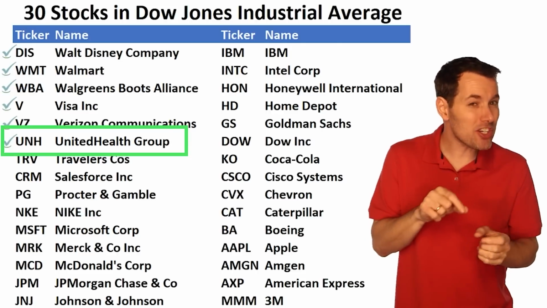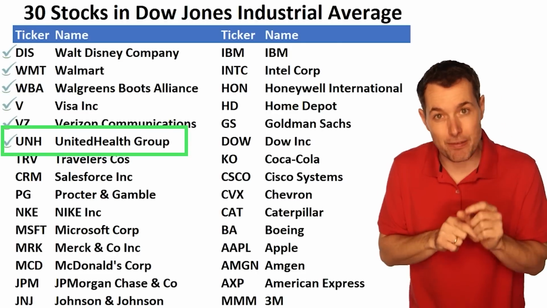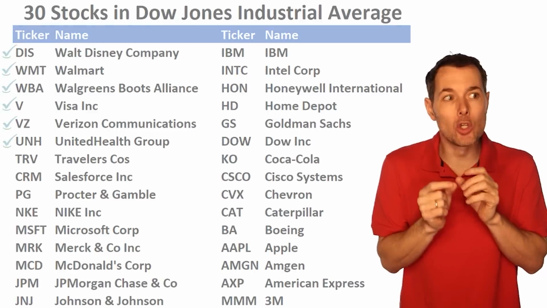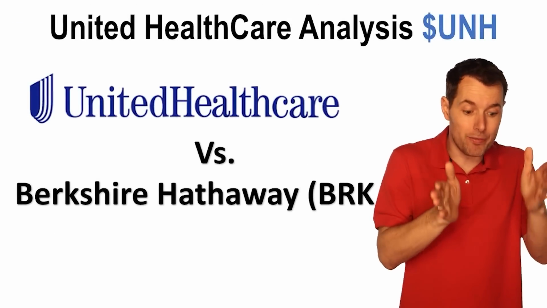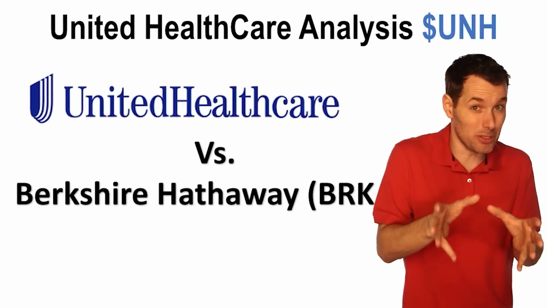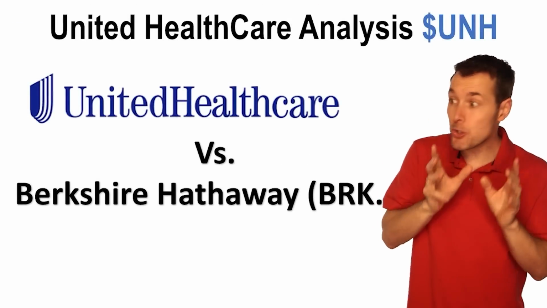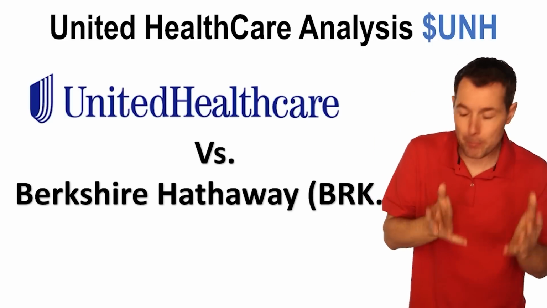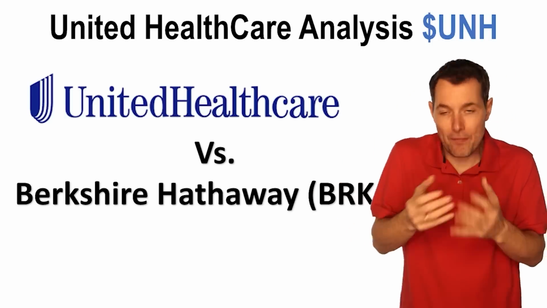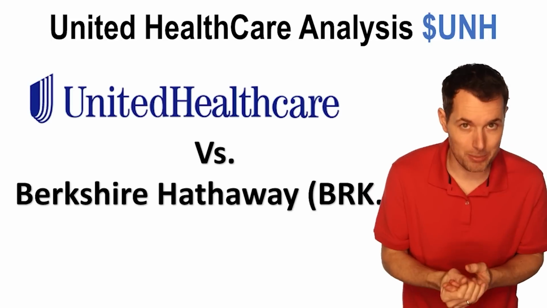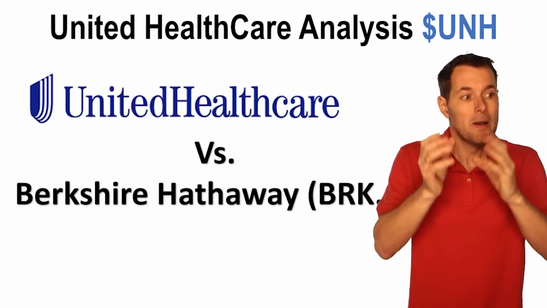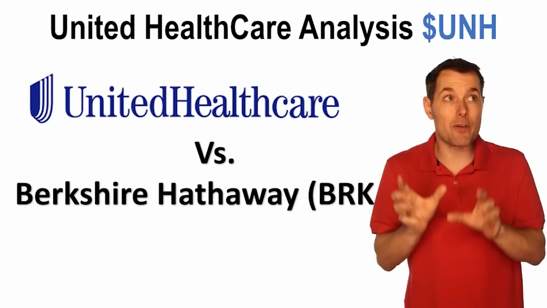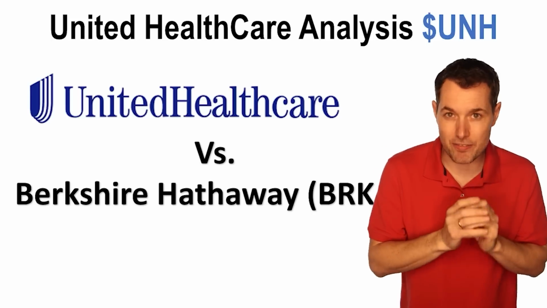And in this one, we're actually going to do something a little bit different in that we're going to look at the history of UNH, and then ultimately we're going to try to compare this company to Berkshire Hathaway. So UnitedHealthCare is an insurance company. Berkshire Hathaway, they own a lot of businesses, but they also are primarily an insurance company. They make a ton of money from their insurance business. So I thought it'd be interesting to compare the two of them towards the end of the video.